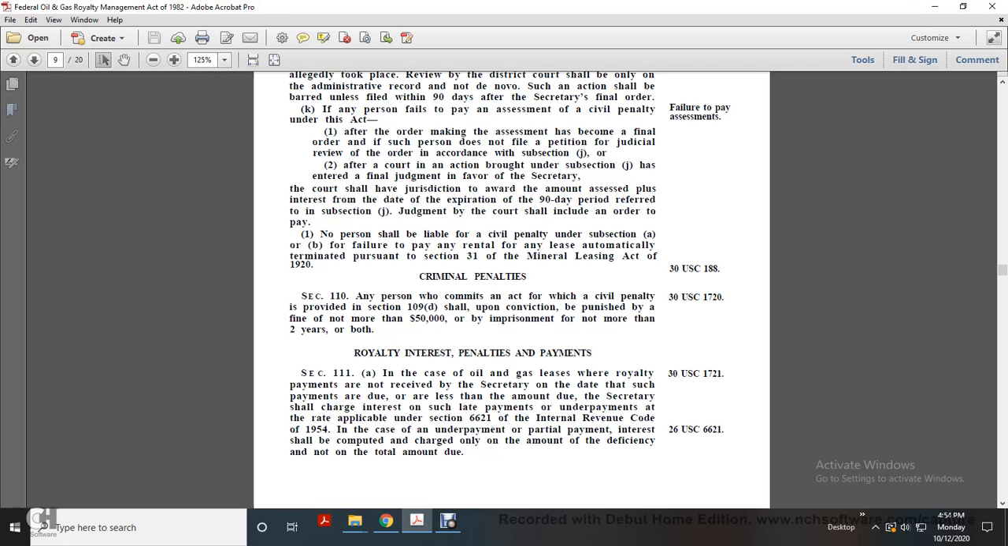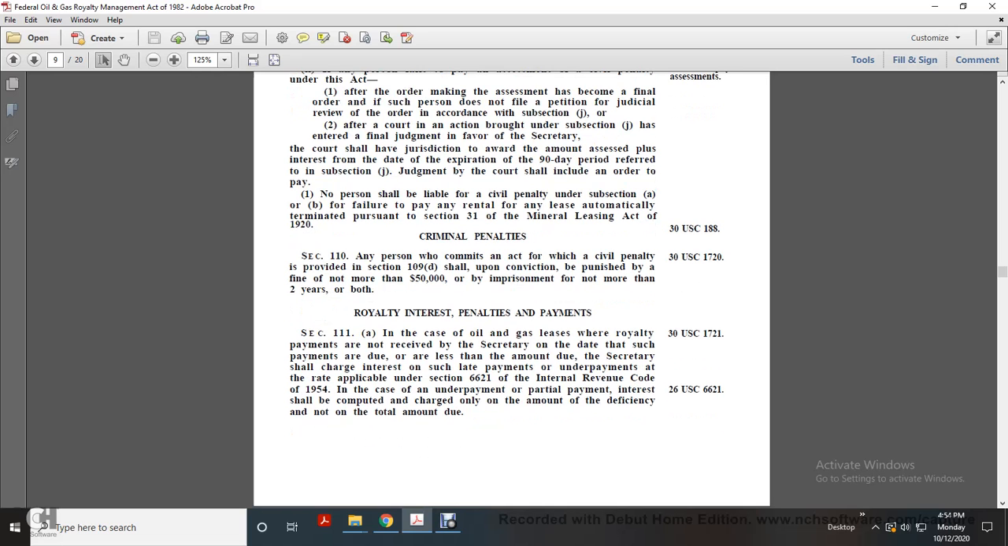Section 111A. In the case of an oil and gas lease, if a royalty payment is not received by the Secretary on the date such payment is due, or is less than the amount due, the Secretary shall charge interest on the late payment or underpayment at the rate applicable under Section 6621 of the Internal Revenue Code of 1954. In the case of an underpayment, the interest shall be computed and charged only on the amount of the deficiency, not on the total amount due.